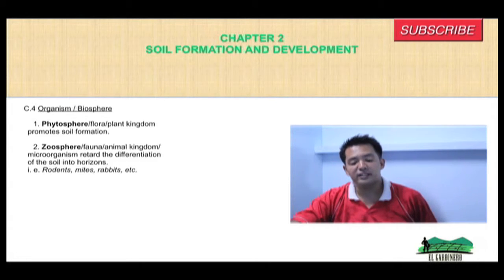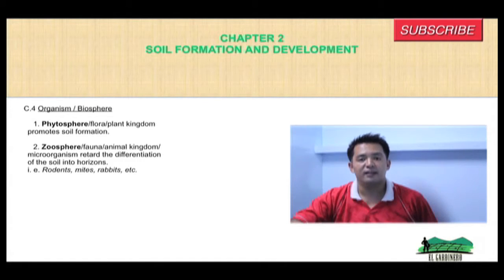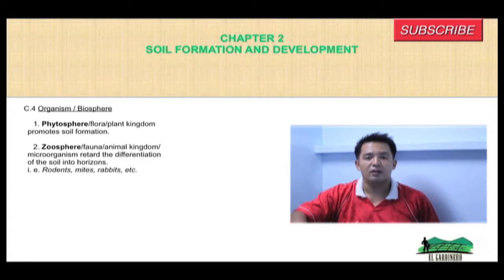So microorganisms can retard the differentiation of the soil into horizons. Included are rodents, mites, and rabbits, but because of their feeding habits, they can also influence or accelerate soil formation because of degradation of the phytosphere. Let us discuss further the contributions of the biosphere.